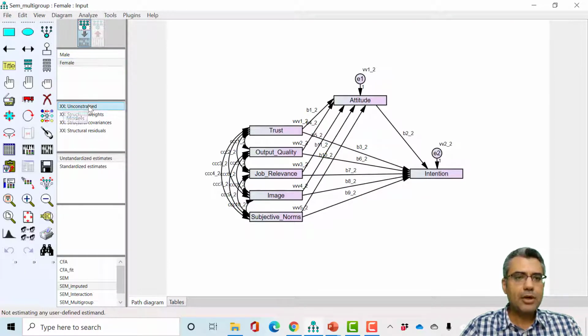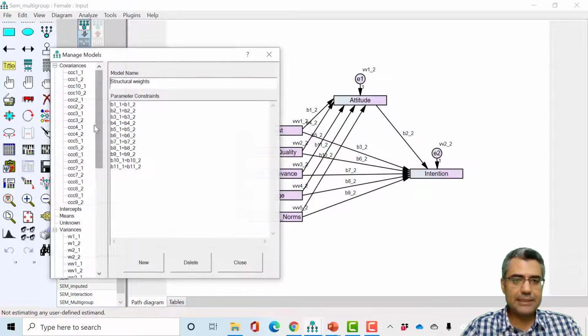Now, unconstrained means the software will compute all parameters for these two models separately. So there is no constraint, right? And there are 3 different models. So let's double click here.